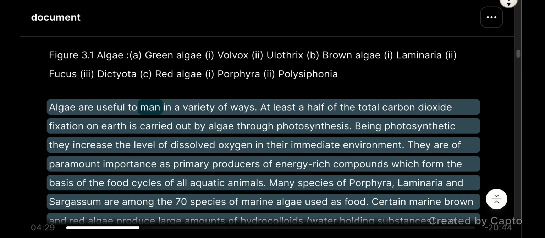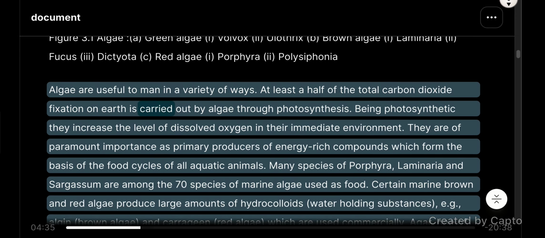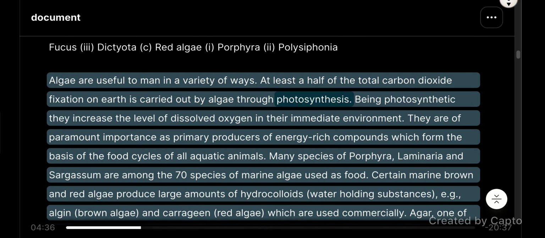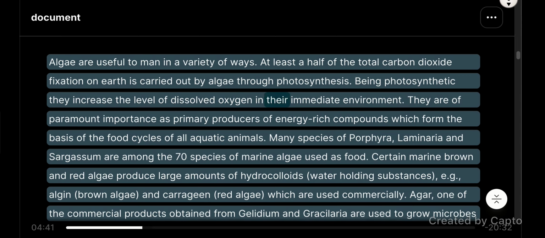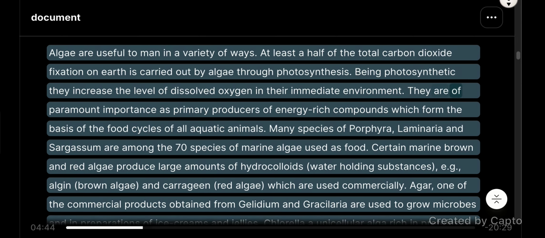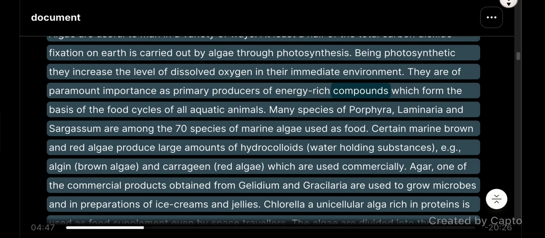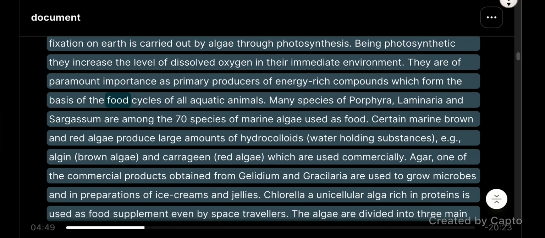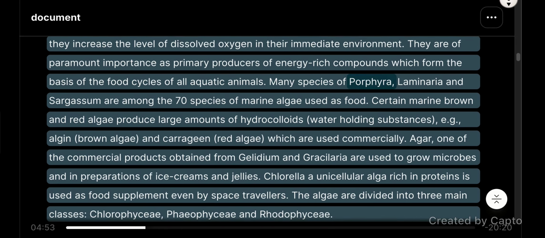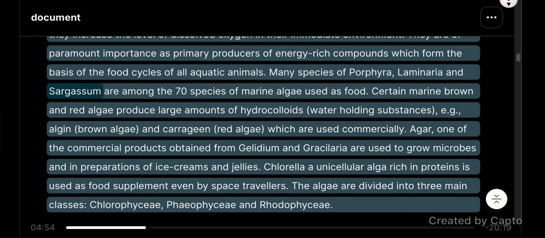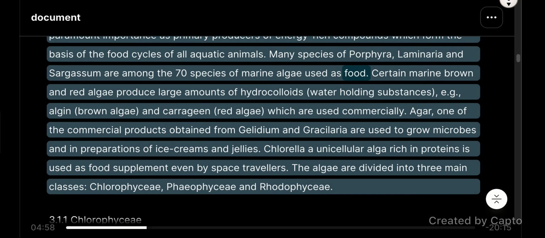Algae are useful to man in a variety of ways. At least half of the total carbon dioxide fixation on Earth is carried out by algae through photosynthesis. Being photosynthetic, they increase the level of dissolved oxygen in their immediate environment. They are of paramount importance as primary producers of energy-rich compounds, which form the basis of the food cycles of all aquatic animals. Many species of Porphyra, Laminaria and Sargassum are among the 70 species of marine algae used as food.